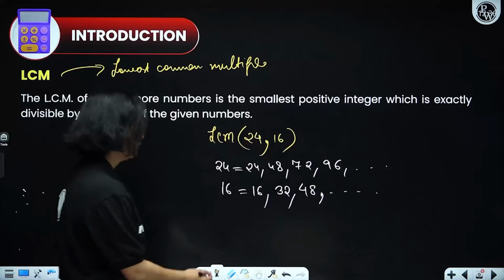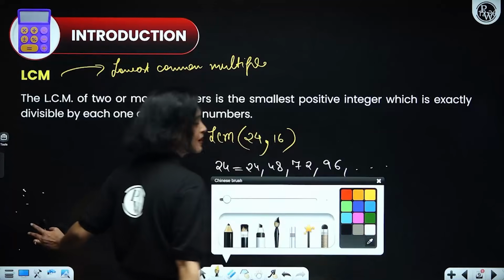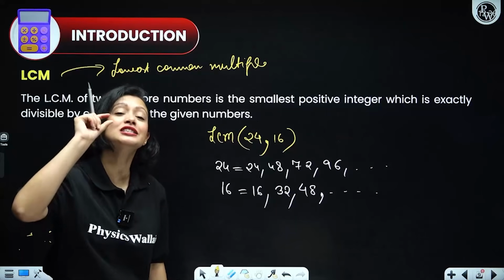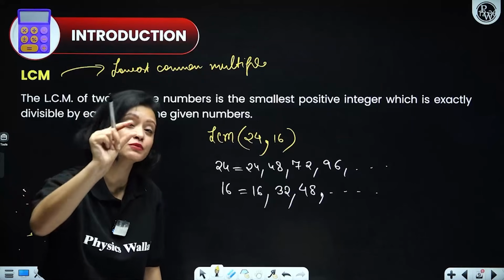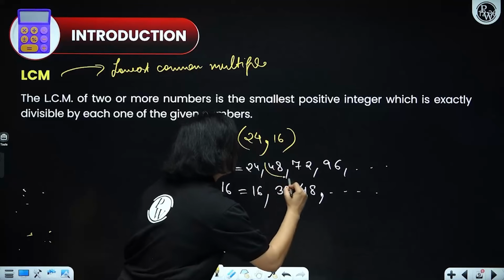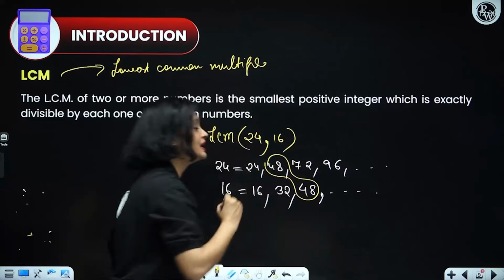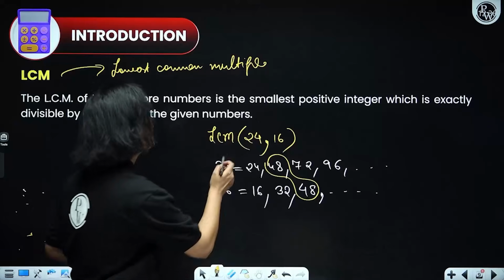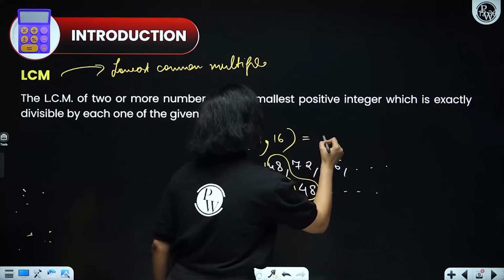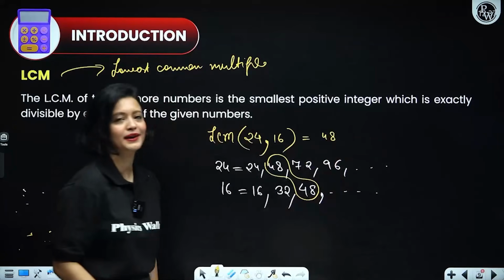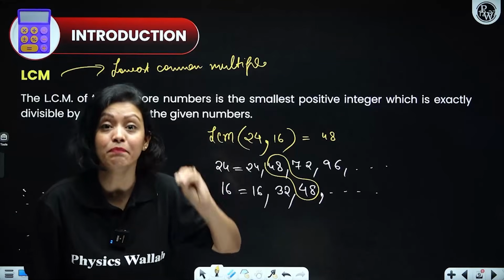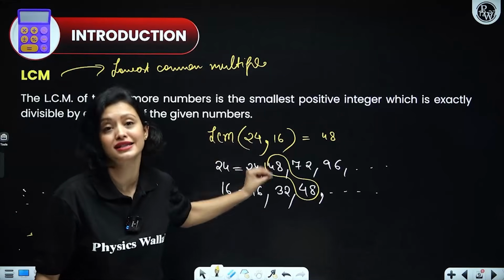Why did I stop here? Because I don't want to do any extra effort, because I know that the lowest common multiple would be the common multiple which is the smallest. So you can see that 48 here is the first multiple that is common to both of these, and it would obviously be the smallest. So that means the LCM of 24 and 16 is 48. Understood? This is the very basic definition of LCM.